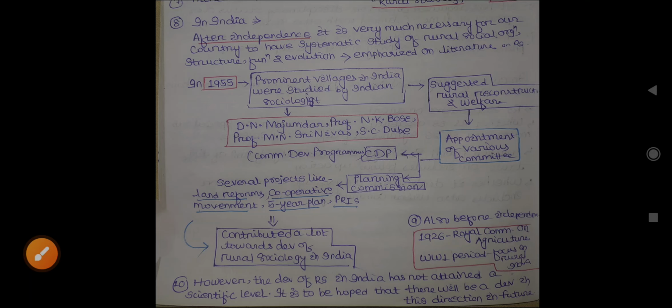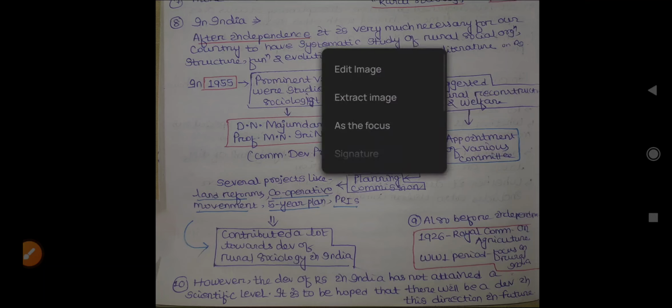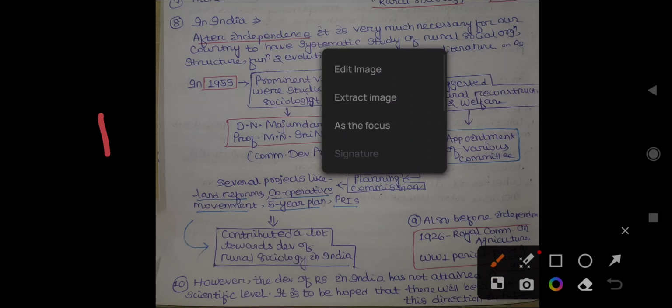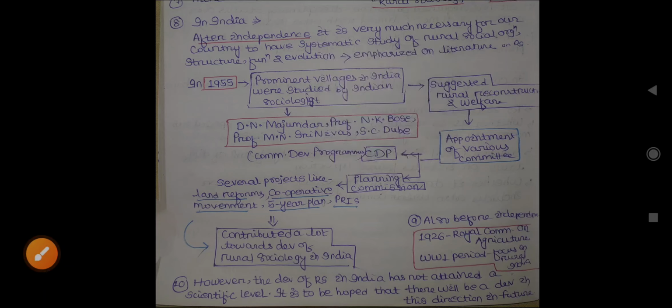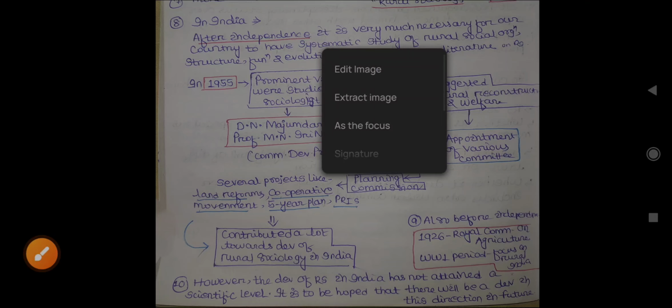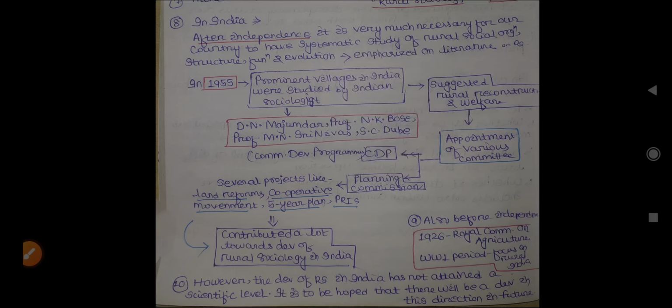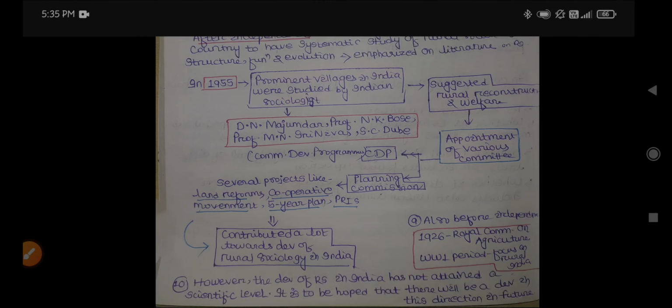Then, according to the various reports, the various projects given by the planning commission contributed a lot towards the development of rural sociology in India. However, the development of rural sociology in India has not attained a scientific level, because a number of research works and developments have yet to be taken to reach the apex level. It is to be hoped that there will be development in this direction in future.